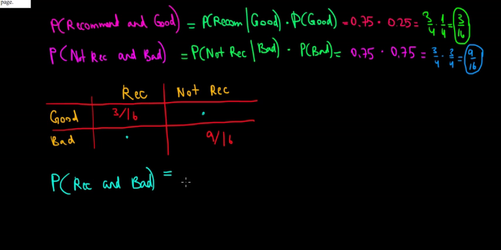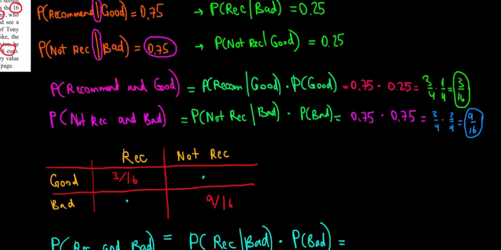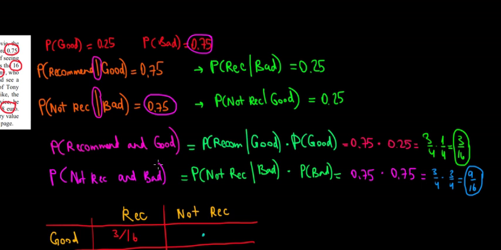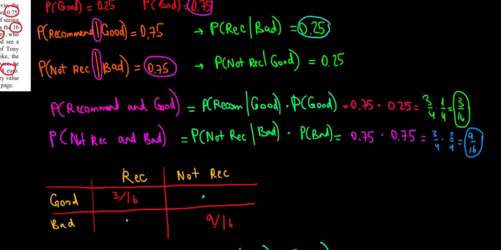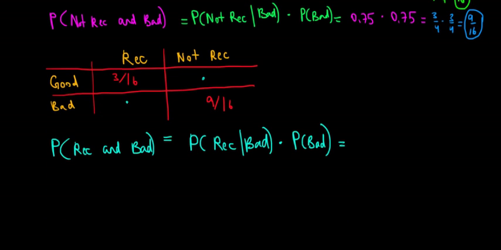We're going to use conditional probabilities again. So that's the probability of recommending a movie given that it is bad, multiplied with the probability of having a bad movie. Now, what's that going to be? The probability of recommending given that it is bad, we found in the previous video by using complement probabilities, and we found it out to be 0.25. So that's going to be 1 over 4, in other words. Let's just write 0.25 first so that we know what it is, and then we'll convert into fractions so that it's more extensive.